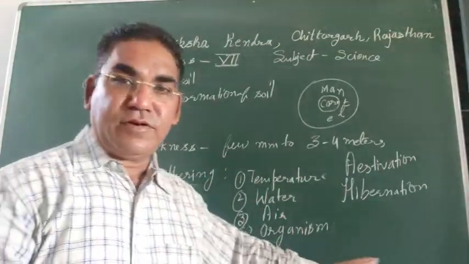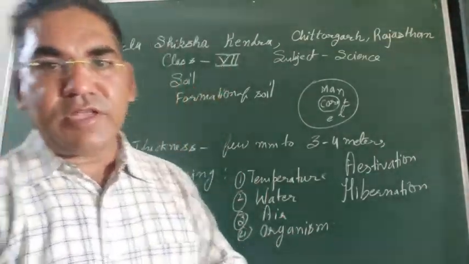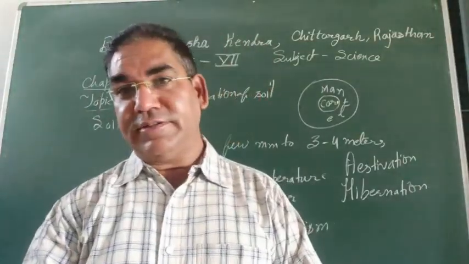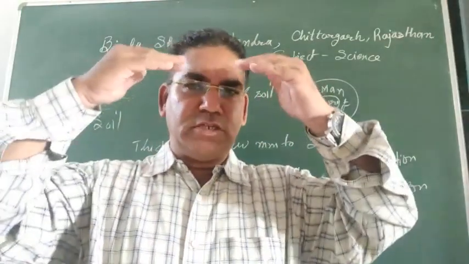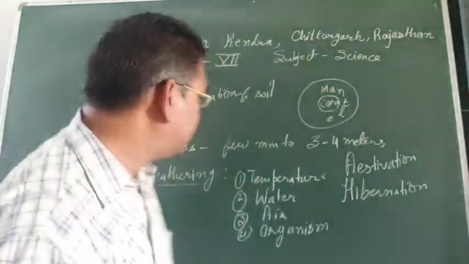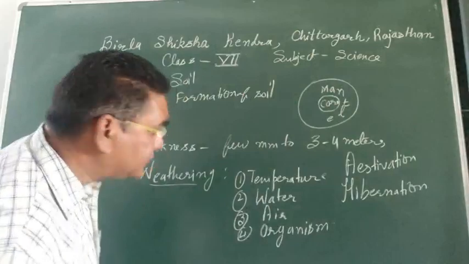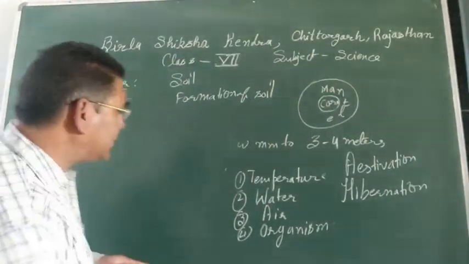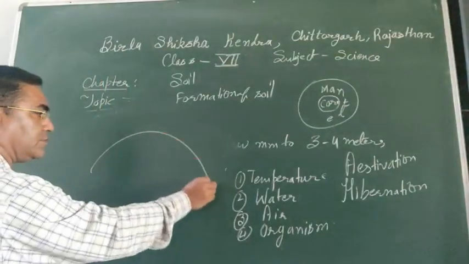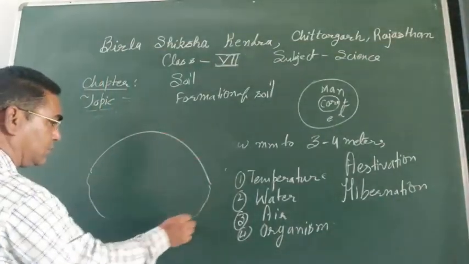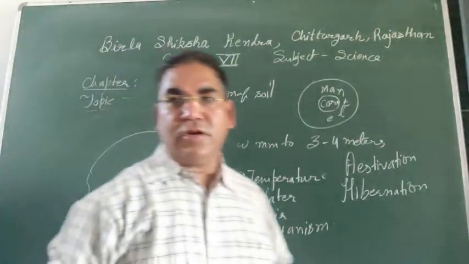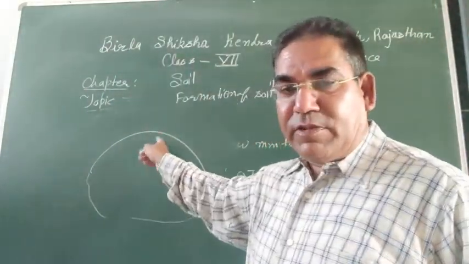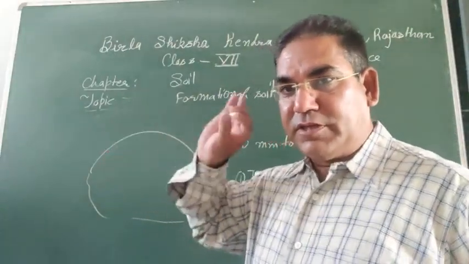There are also a number of organisms. Look over here. I want to discuss it in detail. Suppose this is the rock. Imagine this is a big rock. Now you will say, sir, no water can deposit over here.